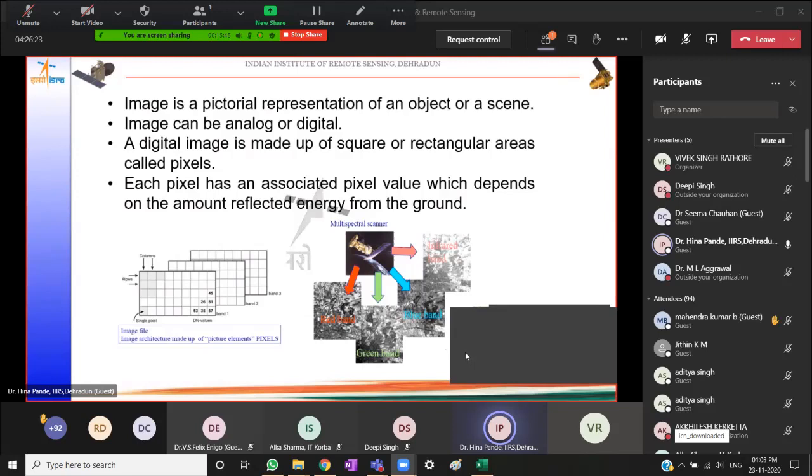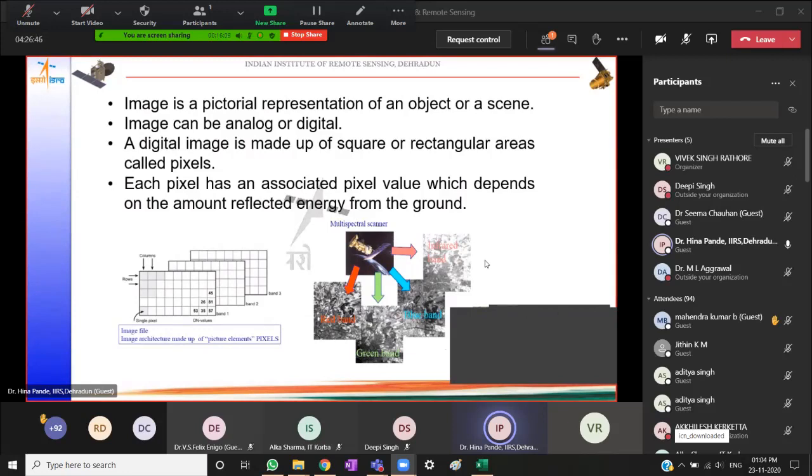If I display the red through the red, the green through the green, and the blue through the blue, that is the red wavelength through the red color gun, and so on, on screen I will be seeing a color combination which corresponds to the natural color composite or true color composite.